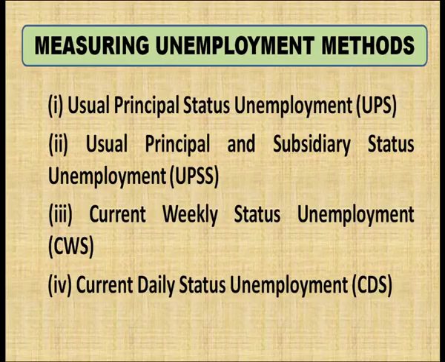Another is usual principal and subsidiary status. In this, in addition to principal activity, those who are not getting a job even in subsidiary activities are also counted and the figure of unemployment is generated. The third one is current weekly status. When NSSO is conducting the survey, if a person is not getting a job for a day or for some time in that particular week, that person will be counted as an unemployed person. And the last one is current daily status unemployment. If a person is not getting a job for a day or maybe some hours of a day, it will be counted in current daily status unemployment.